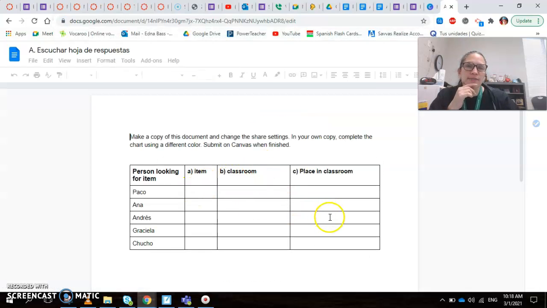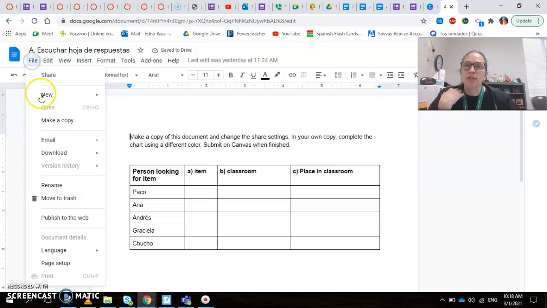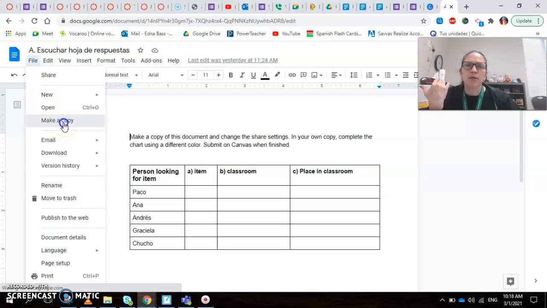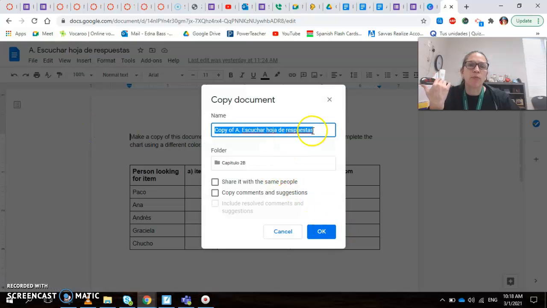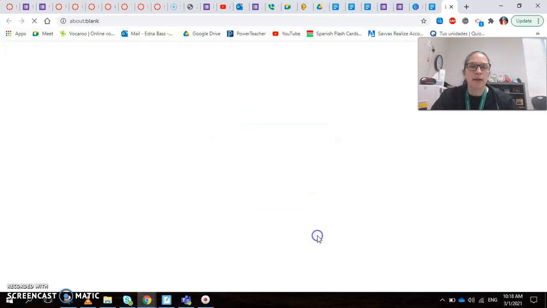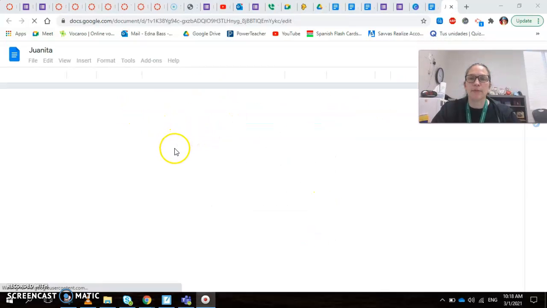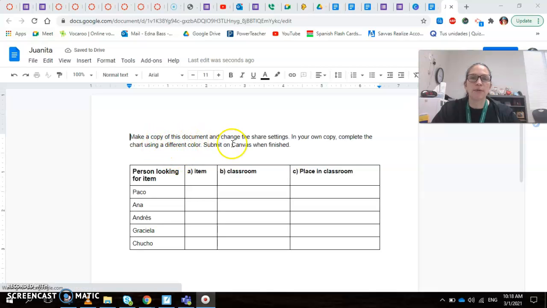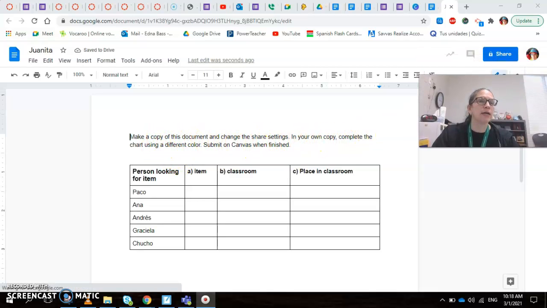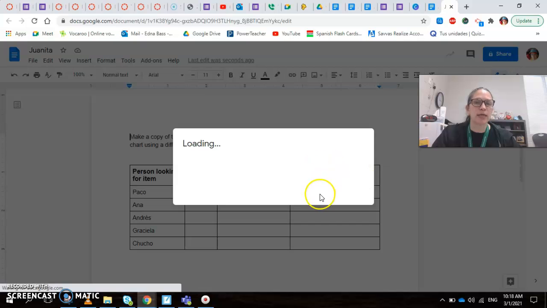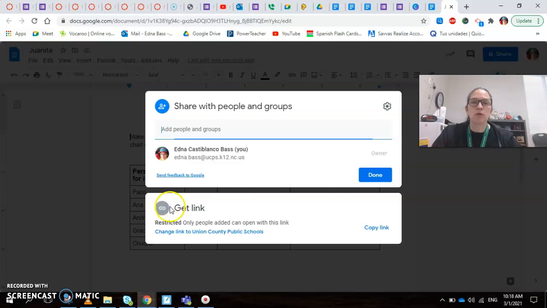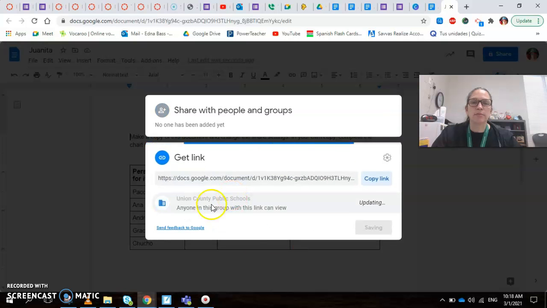this is what you have. So you make your copy, like we did with that activity. You make your copy. You put your name on your copy. And now that you have your copy, you can type your answers. So here is, make a copy of the document, change the share settings. Oh yeah, don't forget to change the share settings so I can see it. And then you are going to complete there.